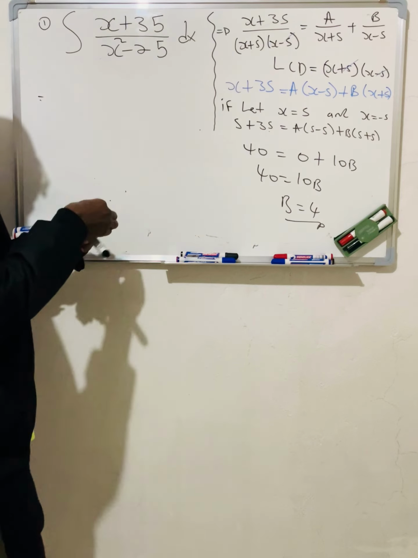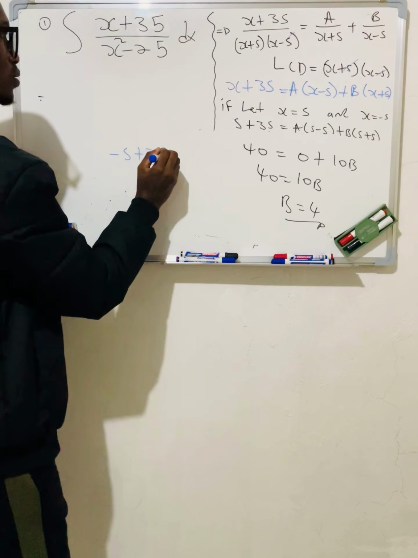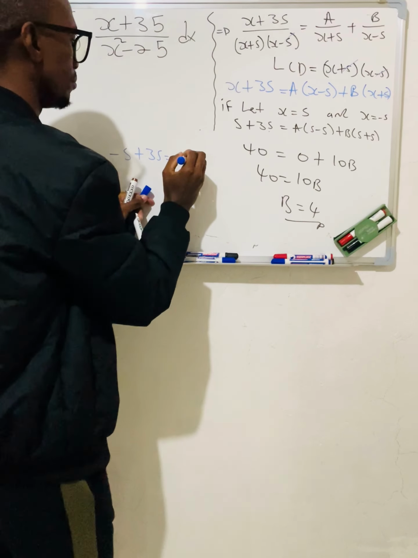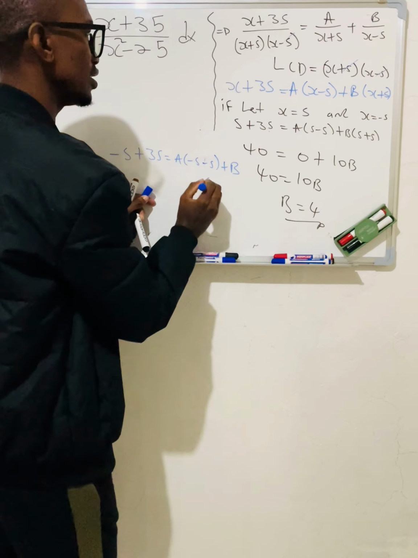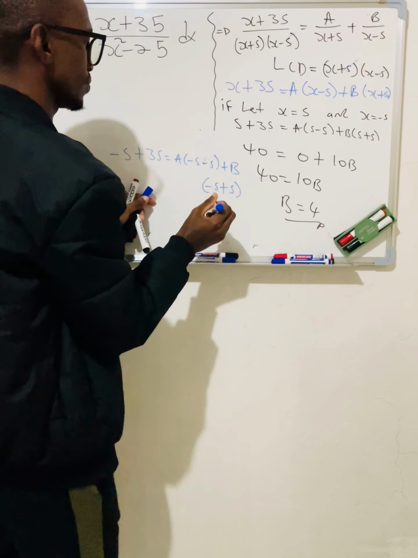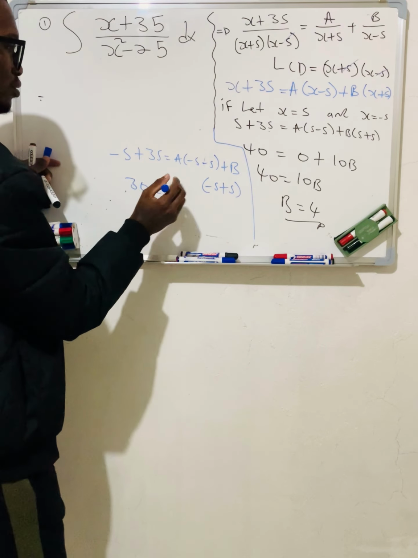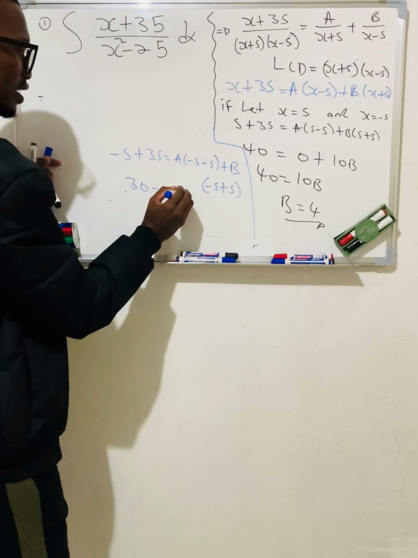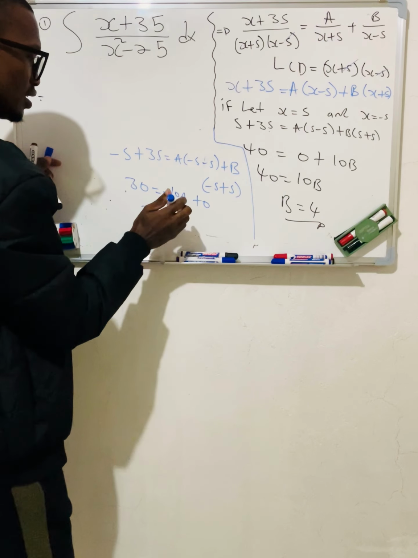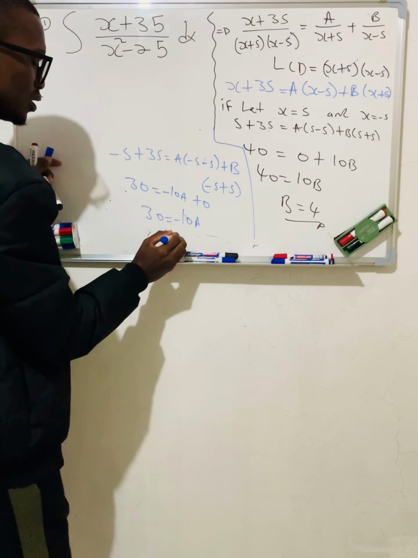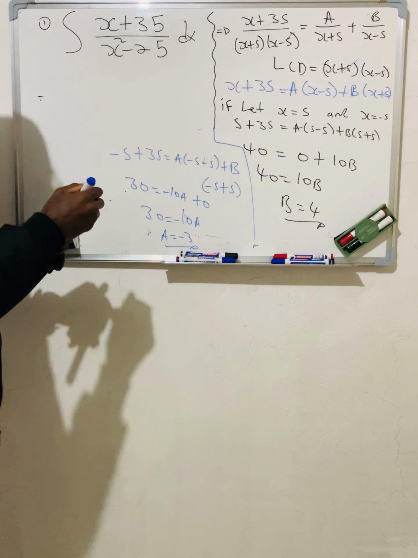So I'm going to still apply the same thing to find the value of a. It's going to be minus 5 plus 35 equals a into minus 5 minus 5, plus b into minus 5 plus 5. Okay, let's check it out. I'm going to have 30 equaling minus 10a plus 0 basically, then 30 equaling negative 10a, and then my a will be equaling what? Negative 3. If you divide negative 30 by 10, you're going to get negative 3.